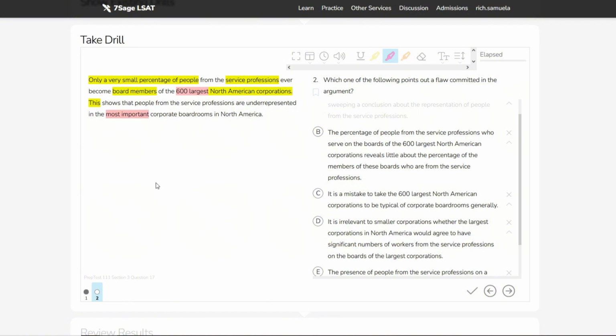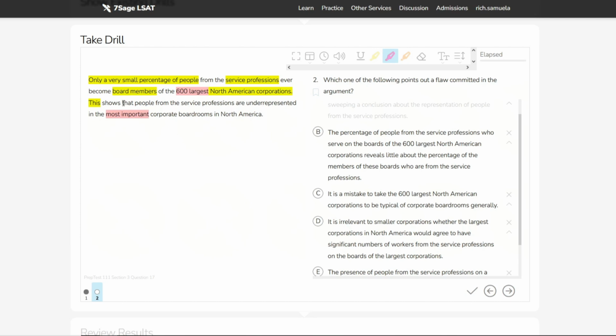So compared to the pool of 2 million service workers, even if every single one of the board members was a service worker, it would still be a very small percentage of people from the service professions. What this is trying to say is that just because that's a small drop from the pond of service workers, it still gives us nothing to assess the composition, the percentage of people on the board that are from the service industry.